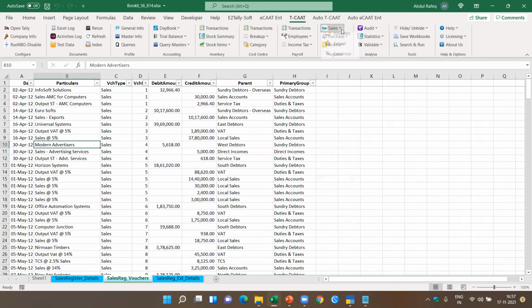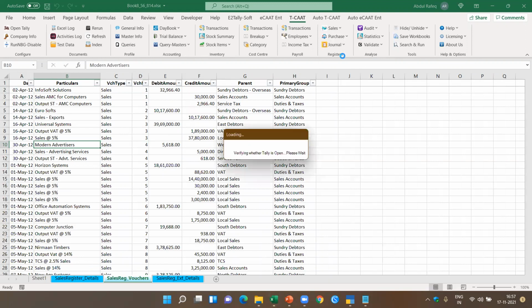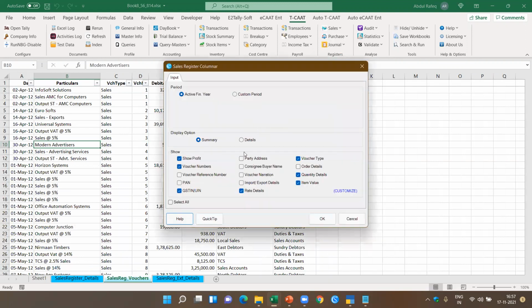In the same way, I can also do it for the columnar. If I say columnar, you'll be able to extract the information for each of these particular details and get the columnar information.